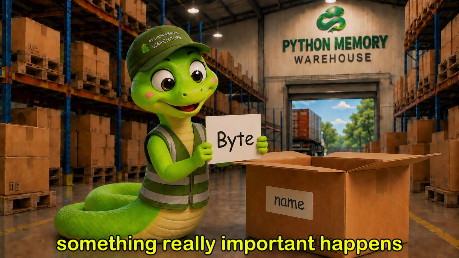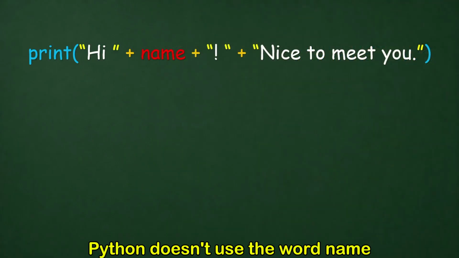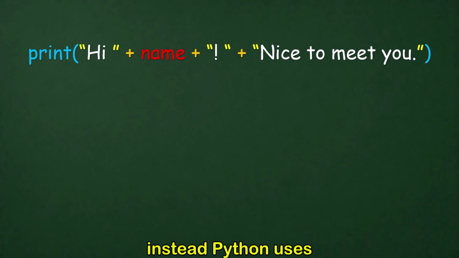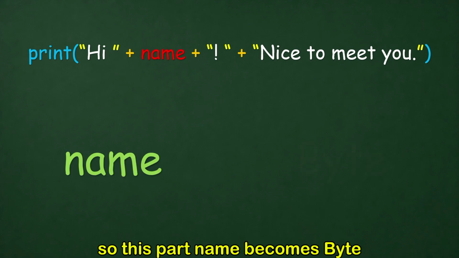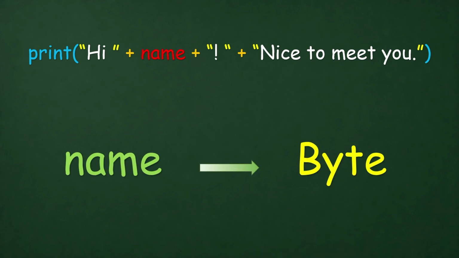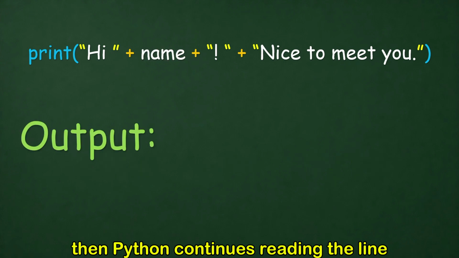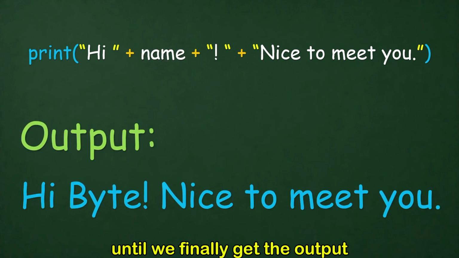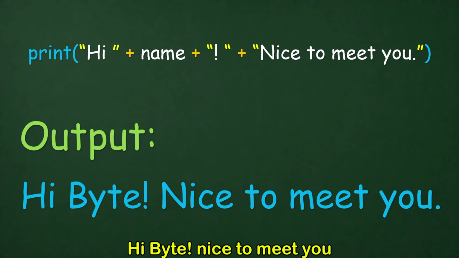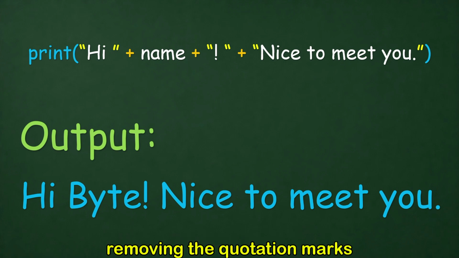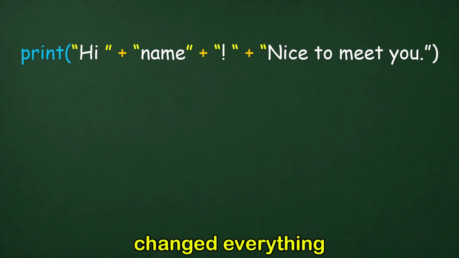Now, something really important happens. Python doesn't use the word name. Instead, Python uses what is inside the box. So this part, name, becomes Byte. Then Python continues reading the line until we finally get the output. Hi Byte, nice to meet you. That's why removing the quotation marks changed everything.